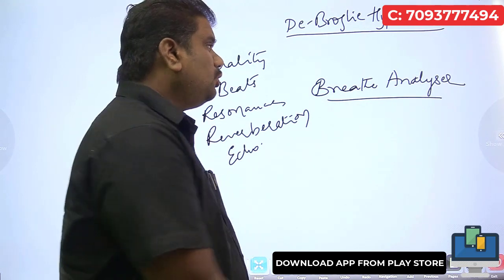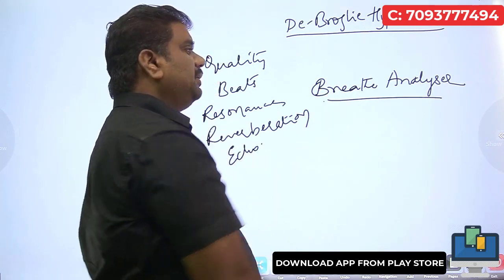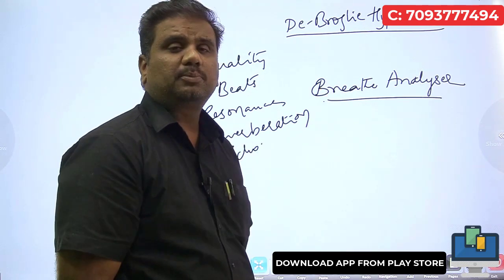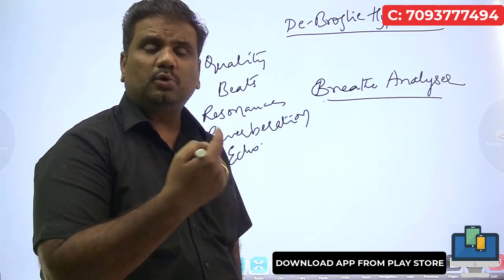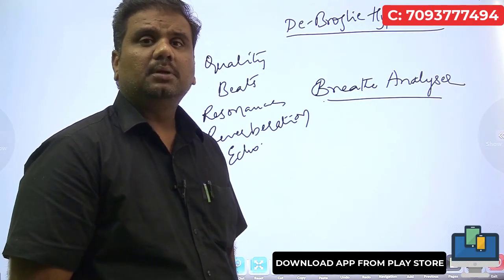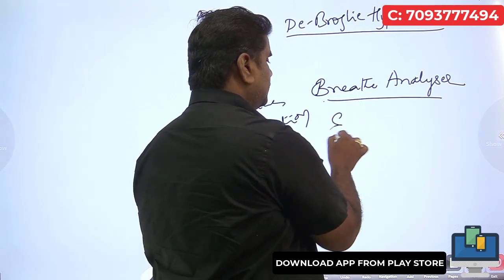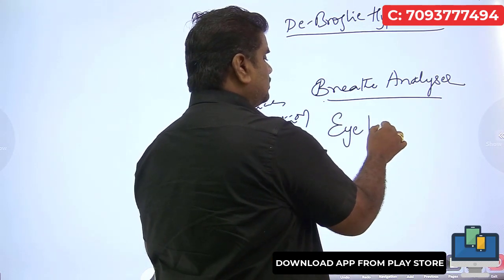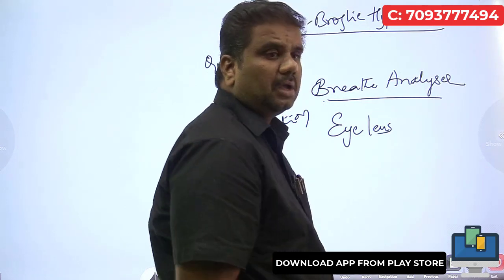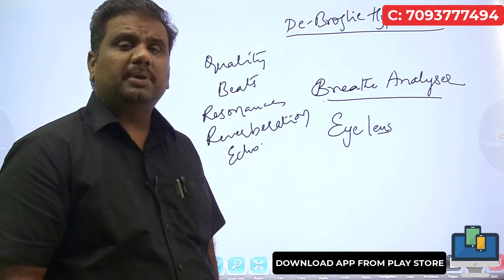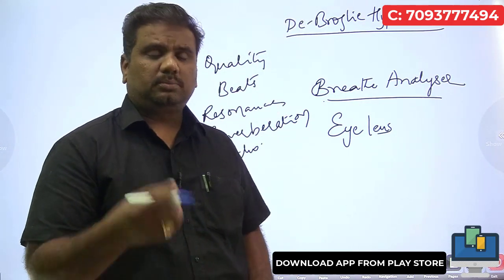You don't find the breath analyzer in any of the textbooks up to your 10th or intermediate standard. At the same time, we are talking about one more thing, the eye lens, that is, contact lenses. What polymer is used in making contact lenses?